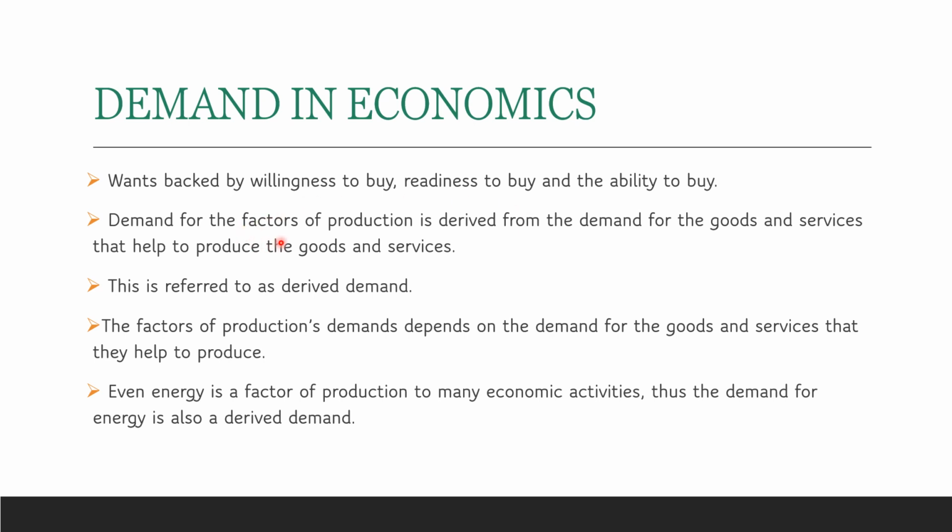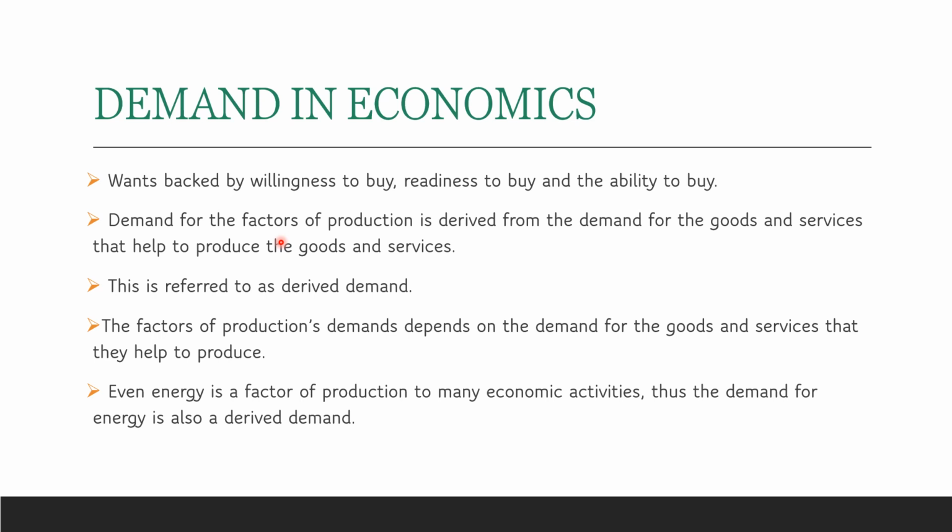Now let's understand the meaning of demand for the factors of production. Factors of production refers to all the factors like land, capital, labor that are utilized in order to produce goods and services. How do these factors of production get their demand? From where do they gain the demand? The demand of factors of production is derived from the demand for goods and services.